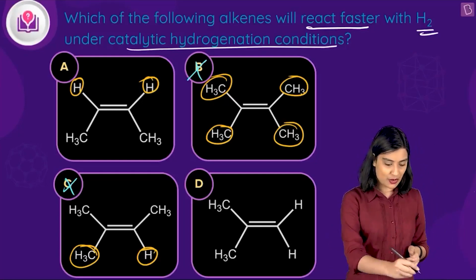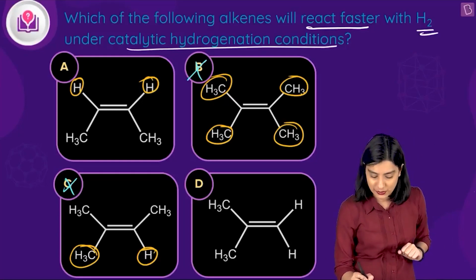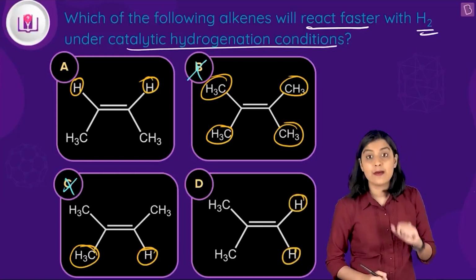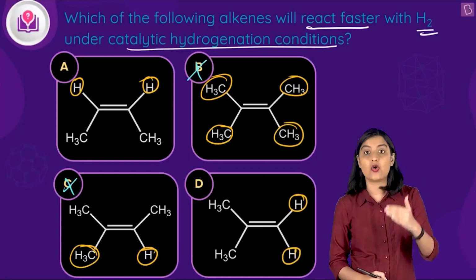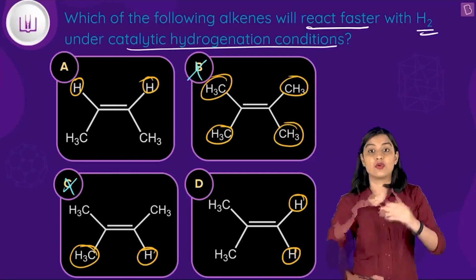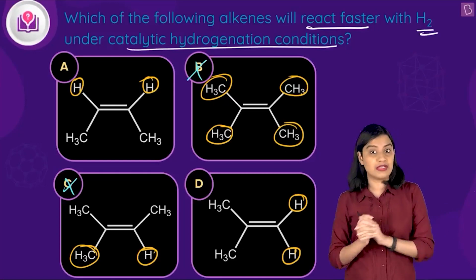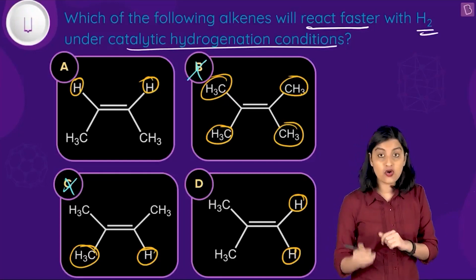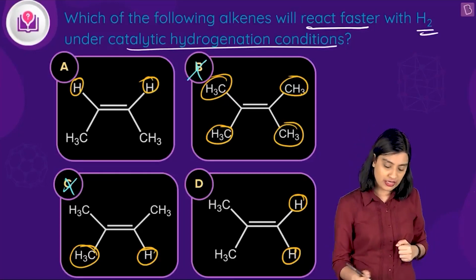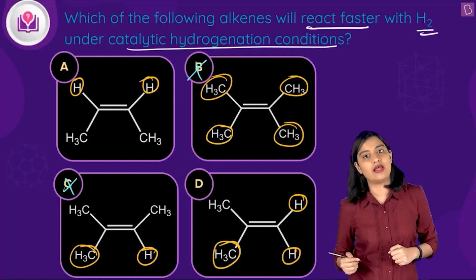In the case of option D, we have two hydrogens. Interesting, but as you can see, they are not on the same side of the double bond. So the syn addition nature that we need is not going to happen even here. On the same side of the double bond, I have one methyl group and one hydrogen.